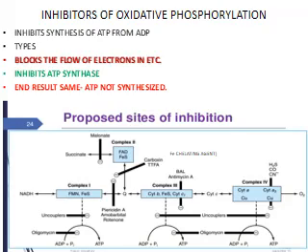Now the next aspect we have to look at when we think of the ETC, or the electron transport chain, are the inhibitors of oxidative phosphorylation. That is, what are the inhibitors which inhibit synthesis of ATP from ADP and Pi? Now one type blocks the flow of electrons in the electron transport chain, and the second type inhibits the ATP synthase complex. The end result is the same, that is, there is no synthesis of ATP. So this figure gives you very nicely the various inhibitors and the site where each inhibits.